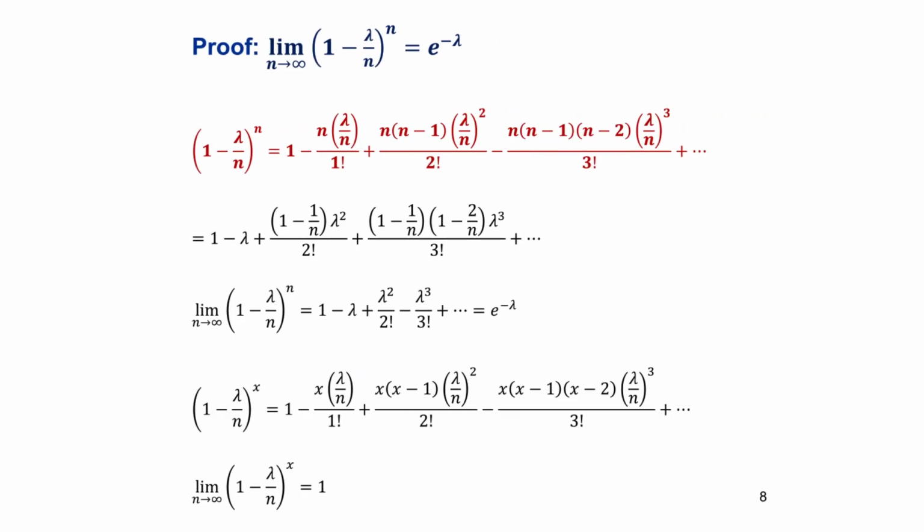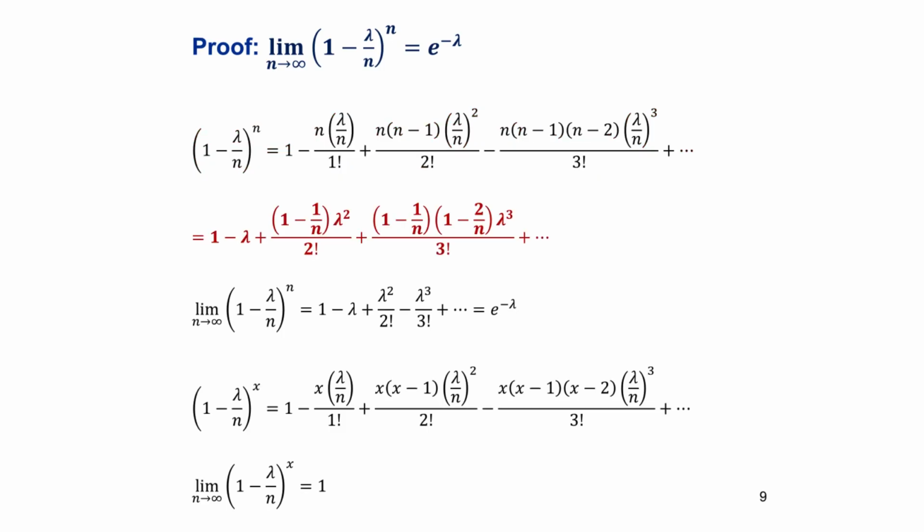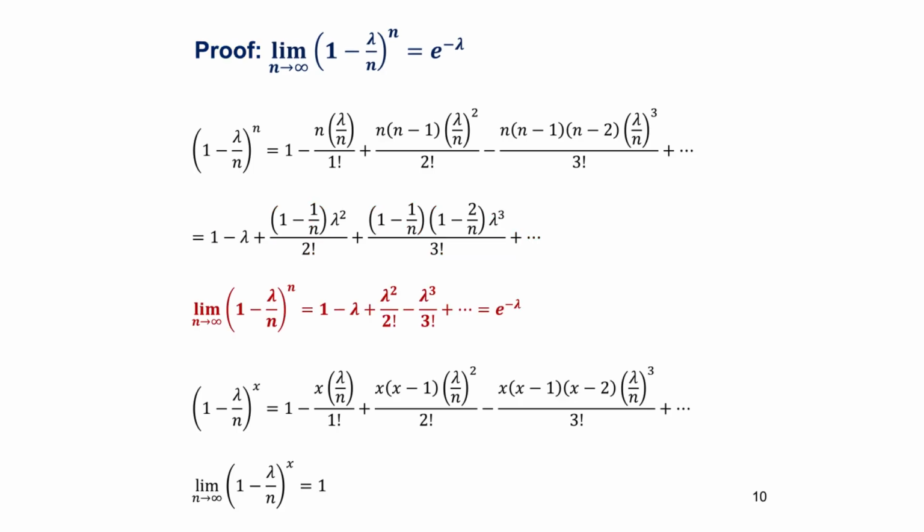This slide continues the exploration of the Poisson distribution by examining the limit of the expression as n approaches infinity. The expression 1 minus lambda divided by n raised to n is expanded as a series shown here. Cancelling out the n's in the numerator of each term, we get the expression shown here. Applying the limit n tending to infinity, the expression 1 minus lambda divided by n raised to n reduces to the series shown here. On examination of the series, we can see it is the expansion of e raised to minus lambda.